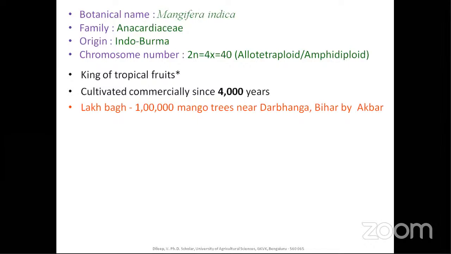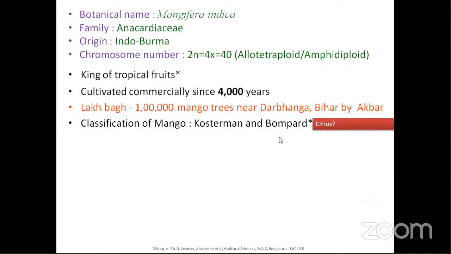It was established near Darbhanga of Bihar, and coming to the classification of mango, who gave the classification of mango? It was done by Kostermans and Bompard. Similarly, who have classified citrus fruits? Swingle and Tanaka classified citrus fruits. So in every crop, whichever the crops, the pioneer works that have been done have to be listed, and I will deal with it in detail when I take up the citrus.